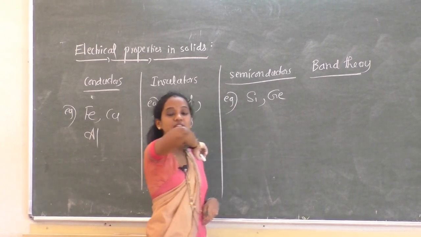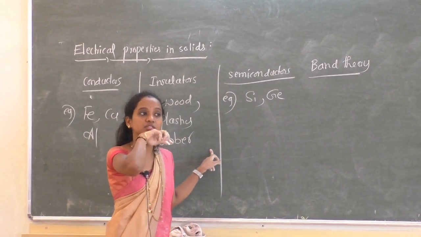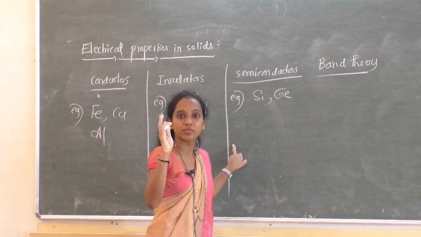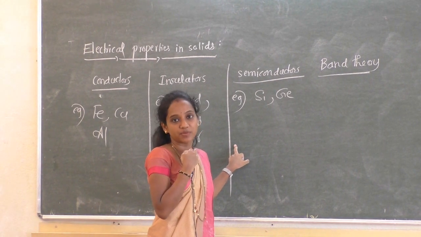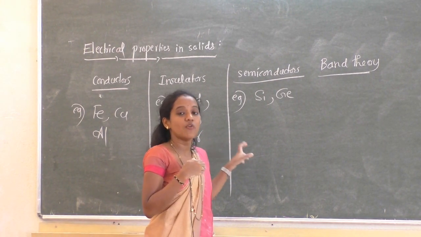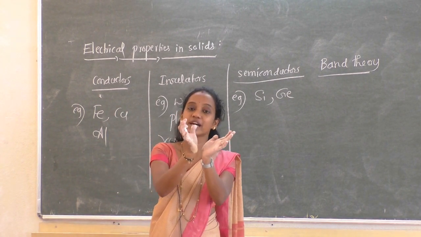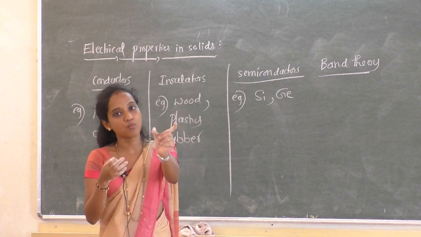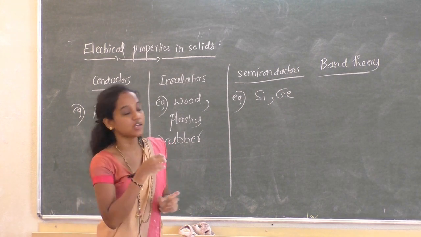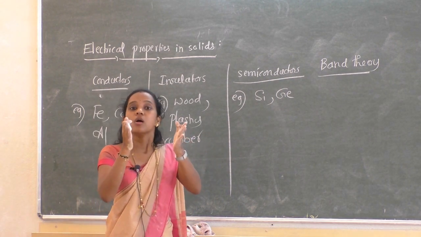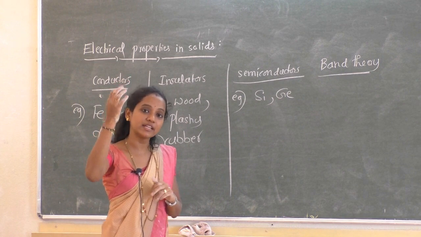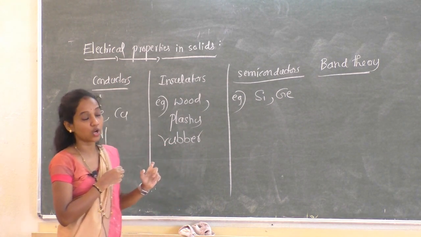In the first year classes we studied the concept of molecular orbital theory in the chemical bonding chapter, where the combination of atomic orbitals gives rise to two types of molecular orbitals: lower energy bonding molecular orbital and higher energy anti-bonding molecular orbital.